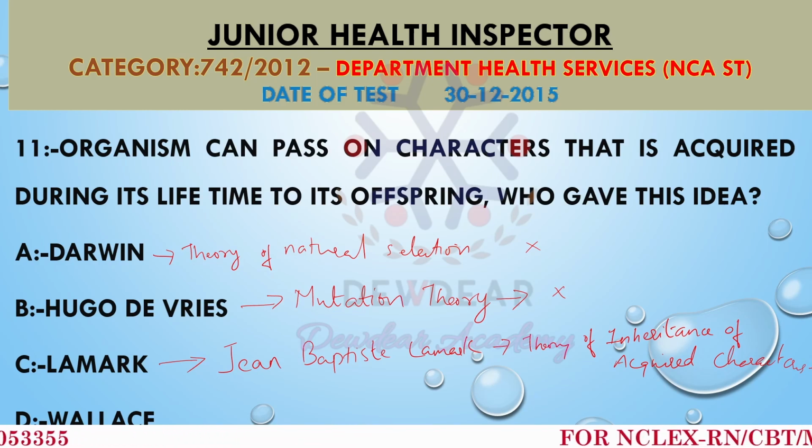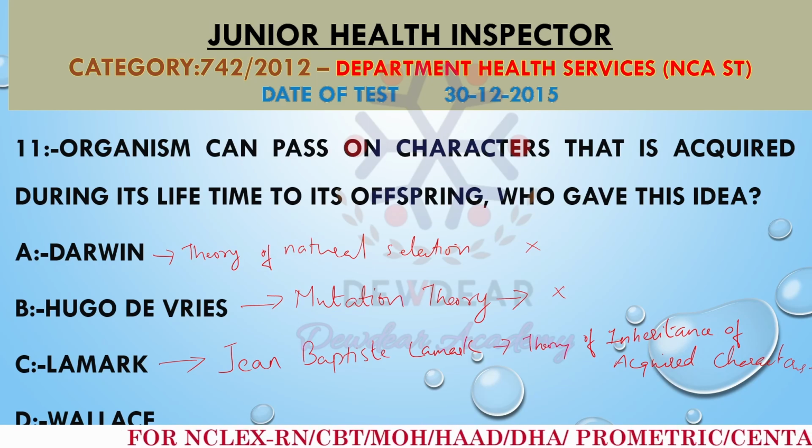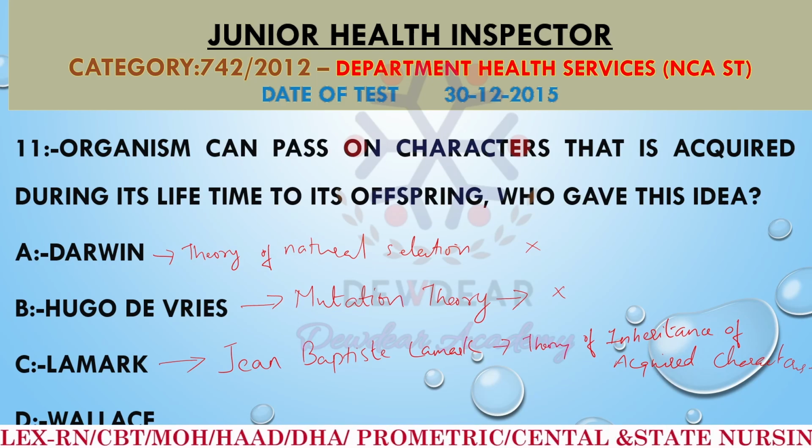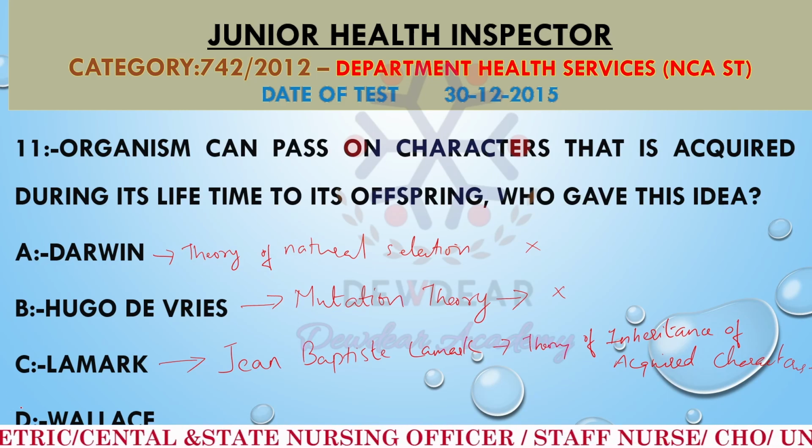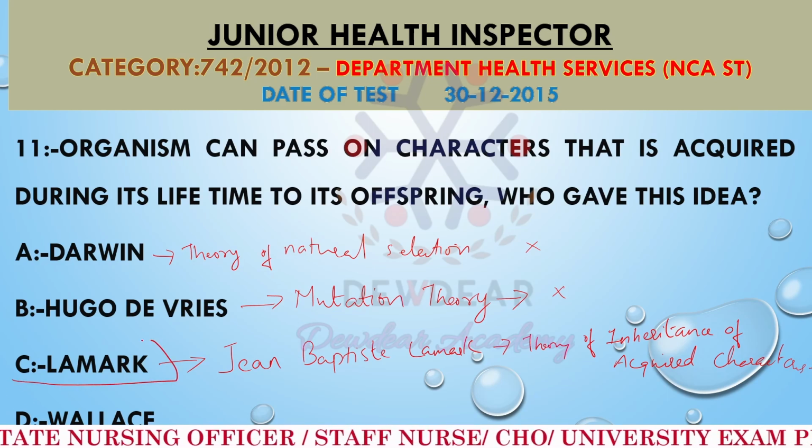So what did he suggest? That the traits acquired during an organism's lifetime could be passed on to its offspring. So this is the correct answer. Option C, Lamarck is the correct answer.